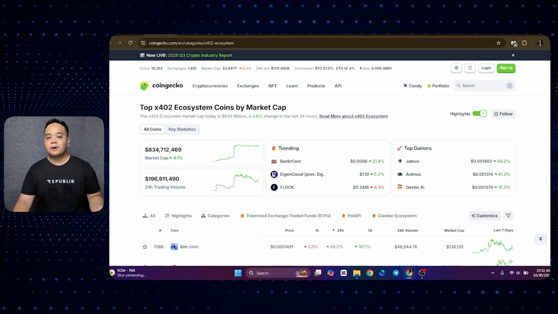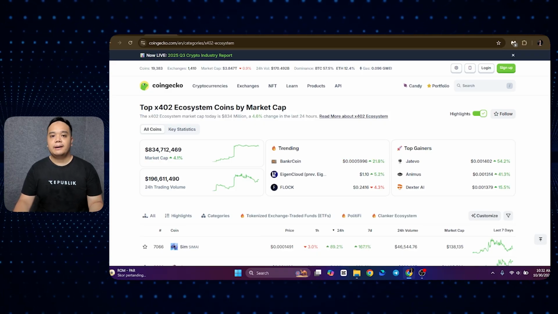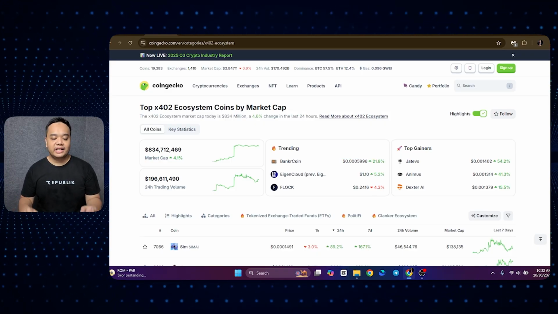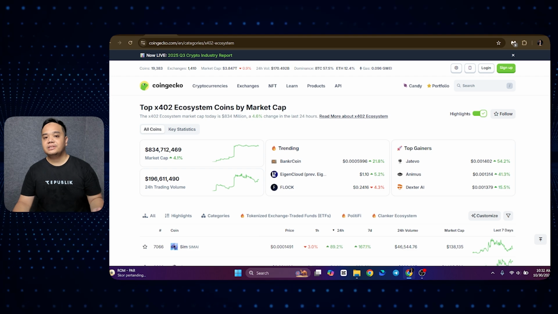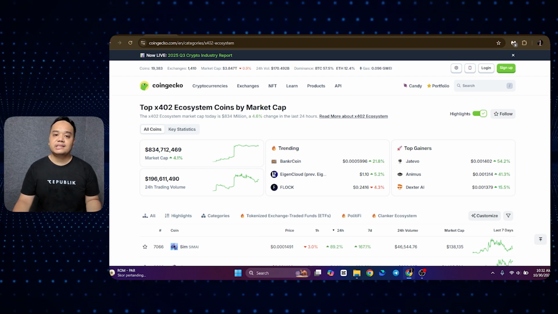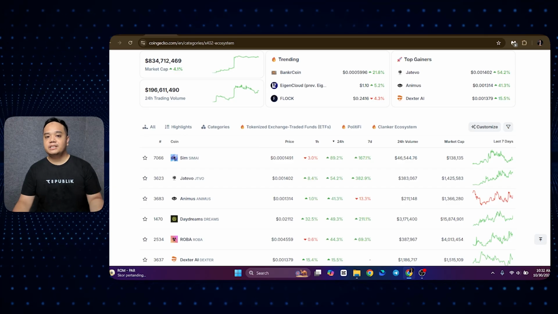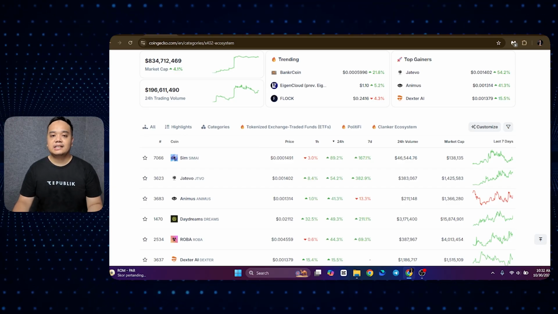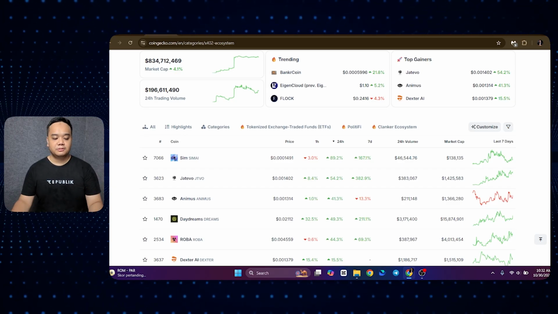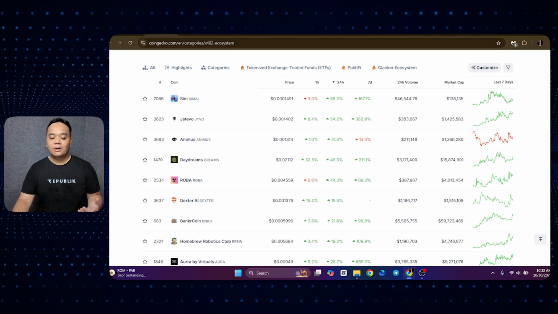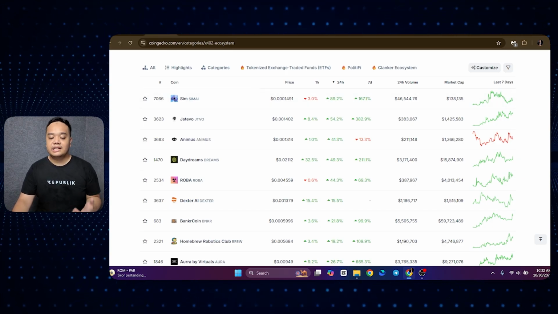Also, looking at platforms such as CoinGecko or CoinMarketCap, currently there's a new category called the x402 ecosystem, which are essentially projects or coins or tokens that are connected or integrated with x402. Most of these projects are infrastructure projects, essentially enabling x402. As you can see here, the appreciation or the gain of these tokens has been wild.